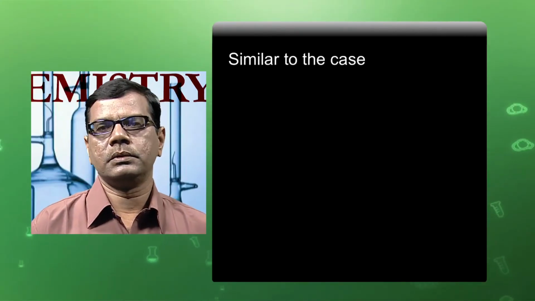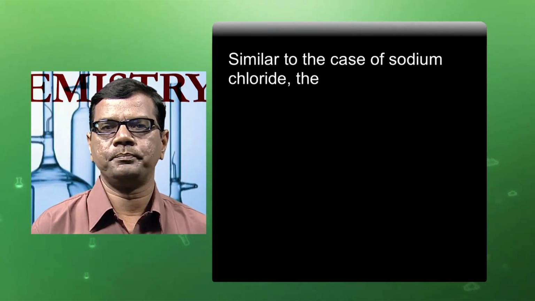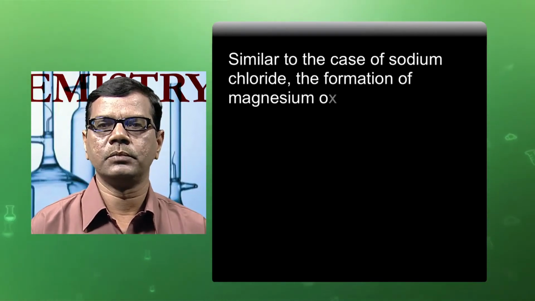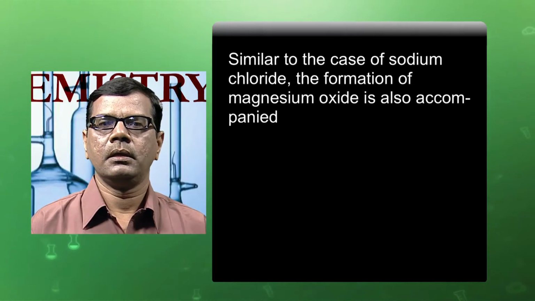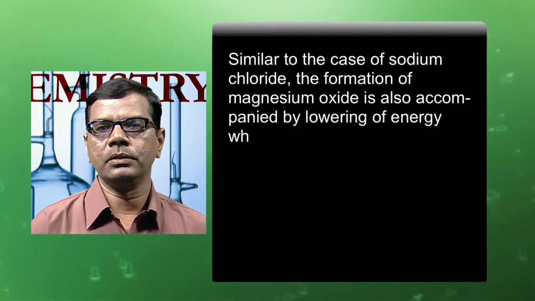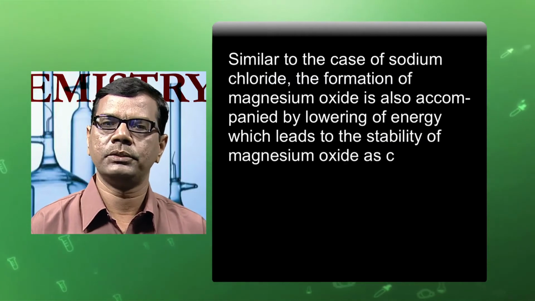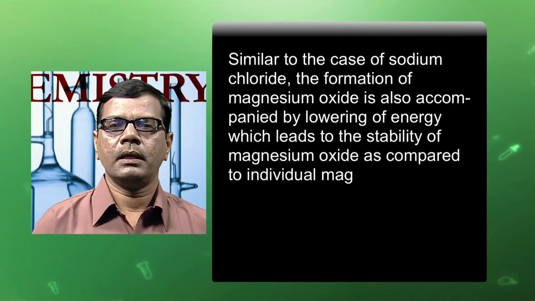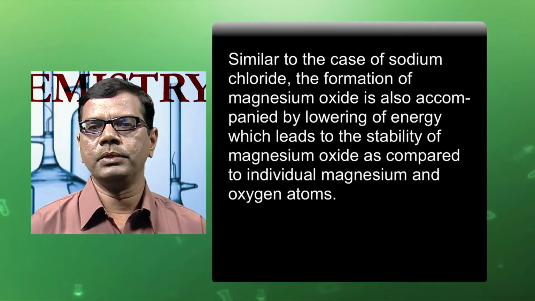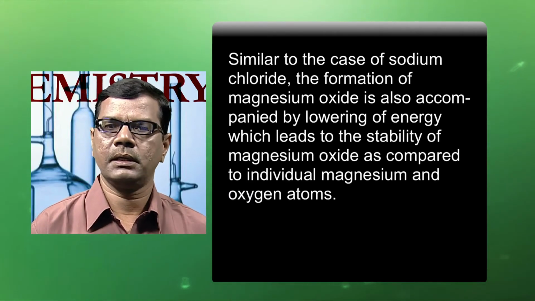Similar to the case of sodium chloride, the formation of magnesium oxide is also accompanied by lowering of energy, which leads to the stability of magnesium oxide as compared to individual magnesium and oxygen atom.